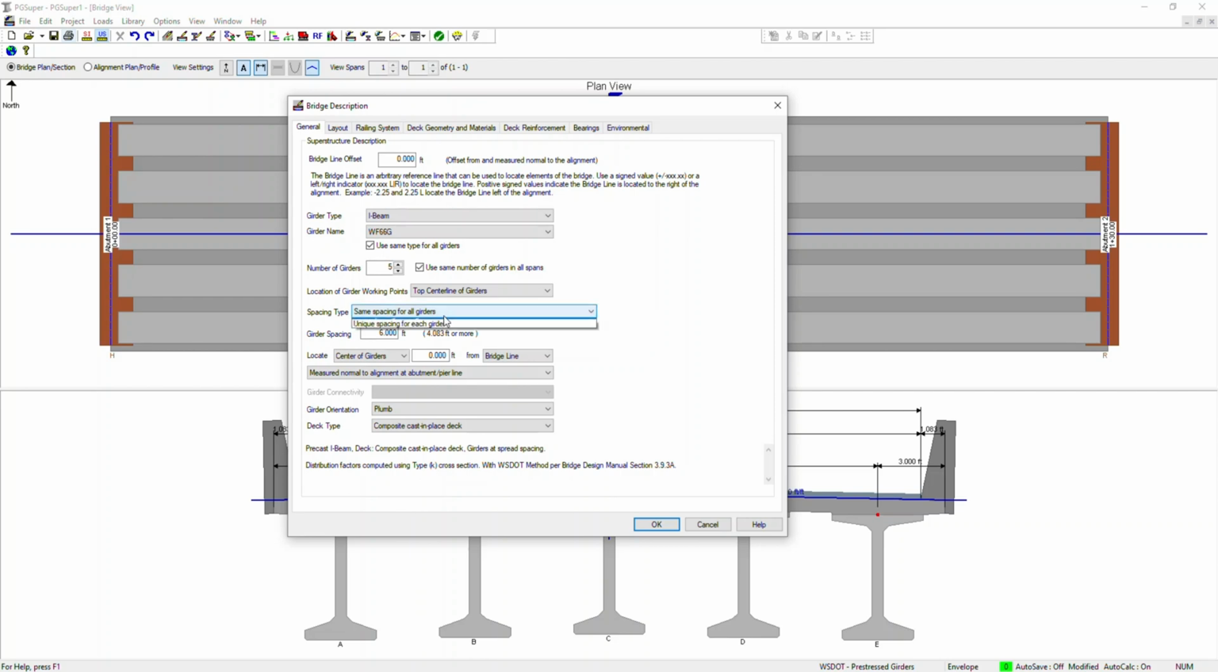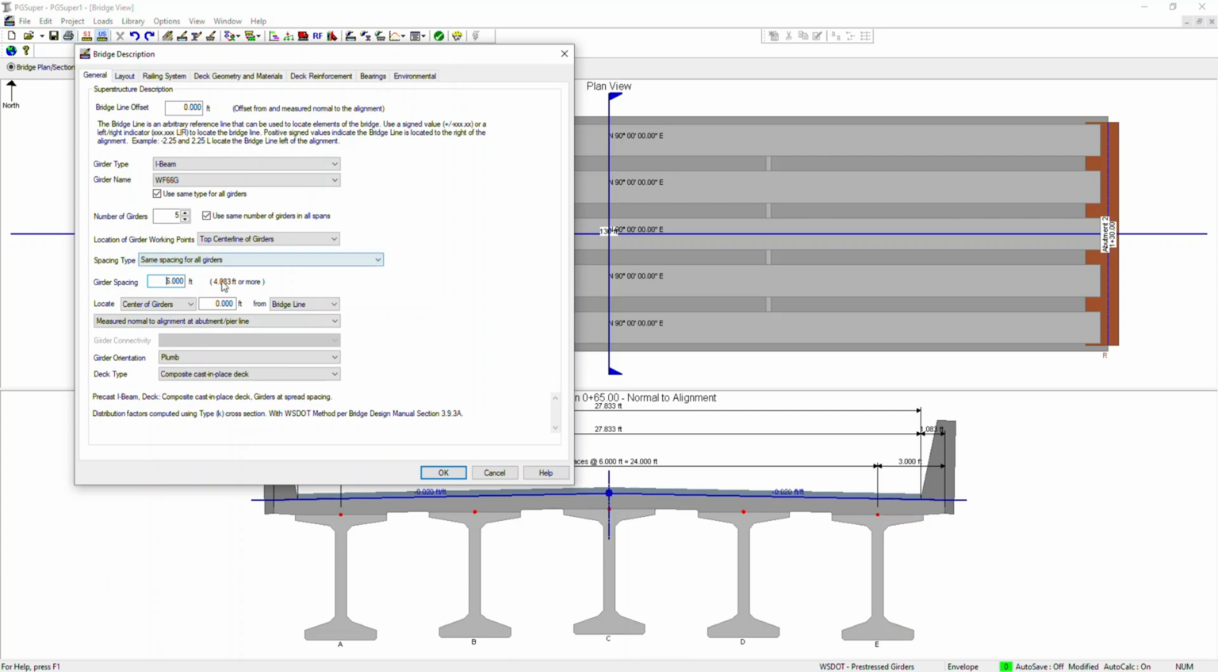And then you have the spacing type. You can use the same spacing for all girders, or unique spacing for each girder. You can choose this; we'll get back to it in an example later. When you have the same spacing, you can use the girder spacing. Then look at the center line of the girder. As you can see here, the center line of the girder is 0 feet from the bridge line, or you can choose alignment or bridge line. Bridge line is the one we discussed previously by giving some value here. So you can choose either alignment or bridge line.